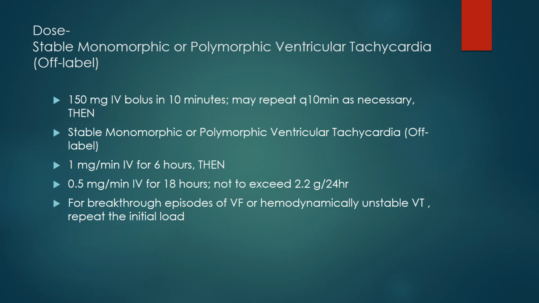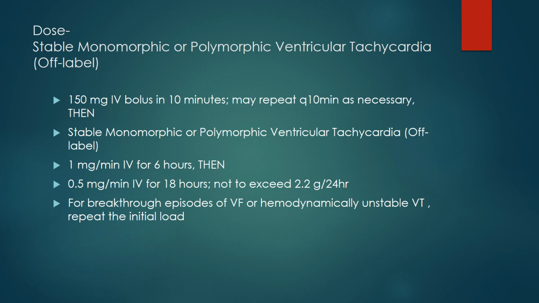So let's discuss the doses. We will discuss the dose according to the condition, which kind of arrhythmia it is, and the setting of hemodynamic stability or instability or whether a life-threatening condition is there. So, stable monomorphic or polymorphic ventricular tachycardia. Remember, we are discussing ventricular tachycardia, which is either stable monomorphic or polymorphic. So to begin with, 150 milligram IV bolus in 10 minutes. We push an IV bolus of 150 milligram over 10 minutes. May repeat every 10 minutes as necessary.